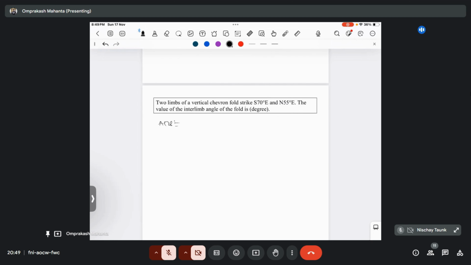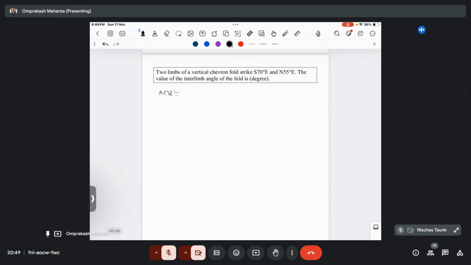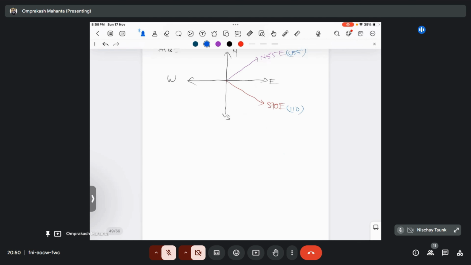The two limbs of a vertical chevron fold strike south 70 degree east, and the other one is north 55 degree east. North, south, east, west. So what will be the value of the interlimb angle of the fold? So this is basically 55 degree, and this is 180 minus 70, that is 110 degrees. So what will be the interlimb angle then?